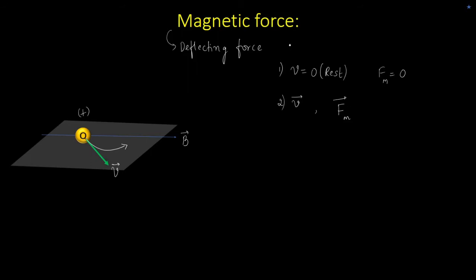The speciality of magnetic force is that it has a directional character. That means both the magnitude as well as the direction of this force will depend on the motion of this particular particle.